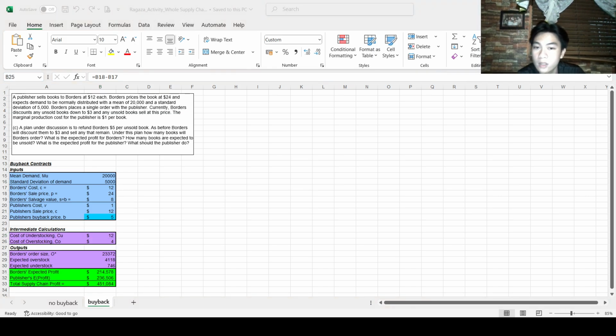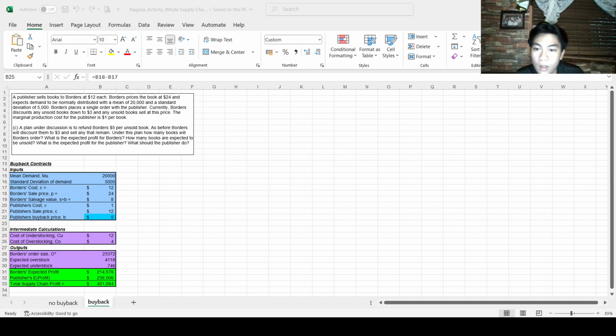which has one question which states how a plan under discussion is to refund Borders $5 per unsold book. As before, Borders will discount them to $3 and sell any that remain. Under this plan, how many books will Borders order? What is their expected profit for the Borders? How many books are expected to be unsold? What is the expected profit for the publisher? And also, what should the publisher do?